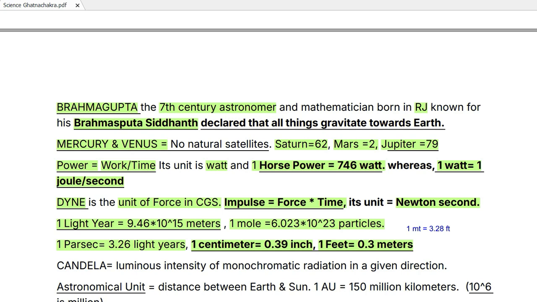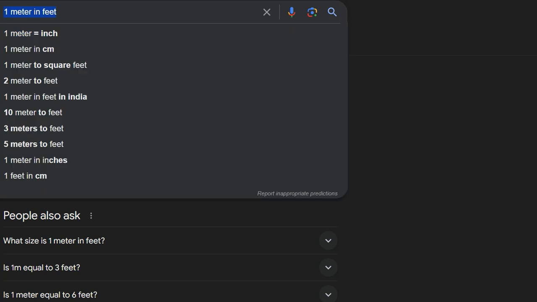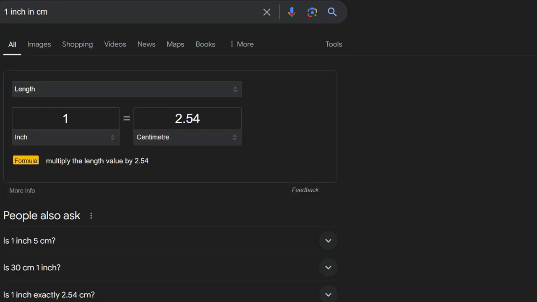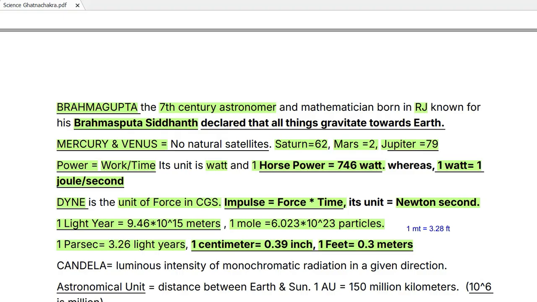And 1 centimeter has 0.39 inches, or it's better to write how many centimeters are there in 1 inch. So 1 inch in centimeters, that is 2.54 centimeters. All right, so 1 inch equals 2.54 centimeters. Now that is also clear.